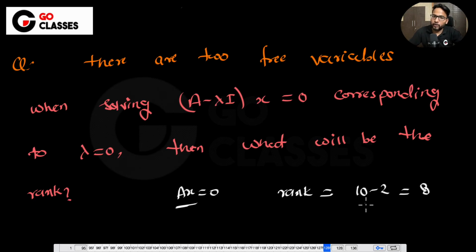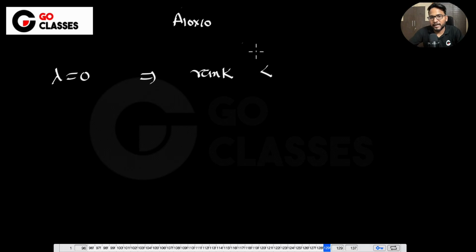I hope you are getting what I mean to say. If they say that lambda equal to 0, then what is the rank? Let's suppose A is 10 cross 10. You will say rank is less than 10.